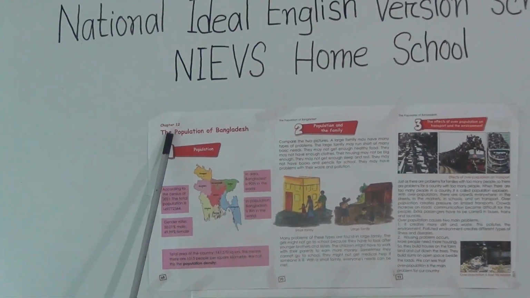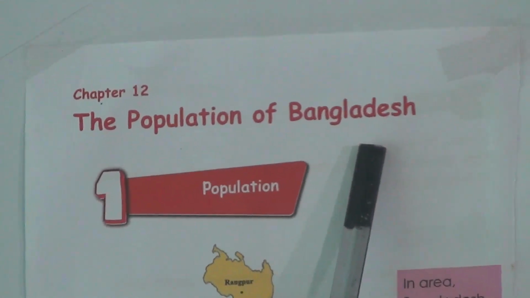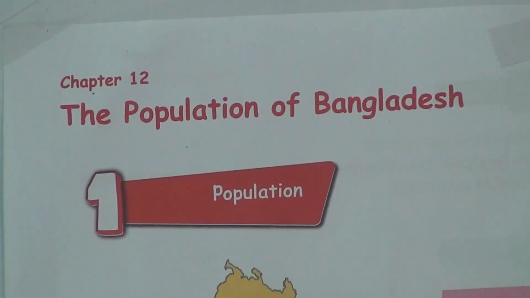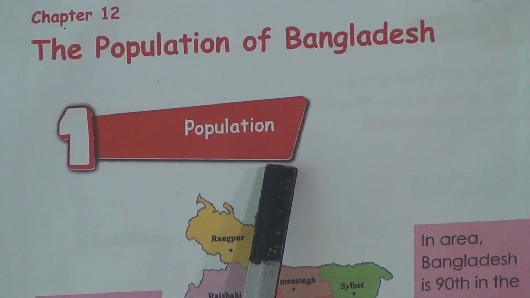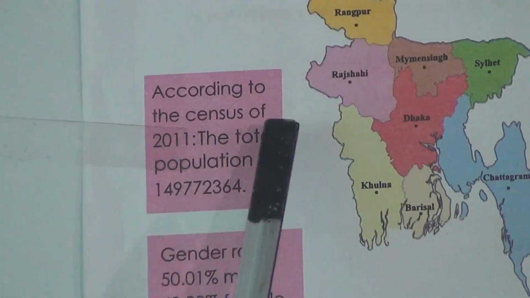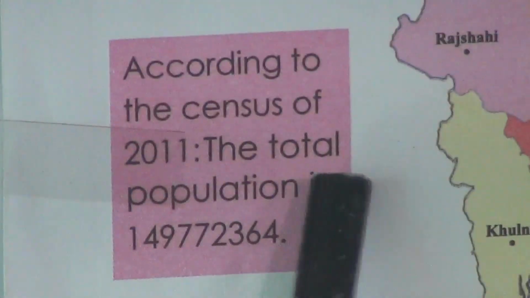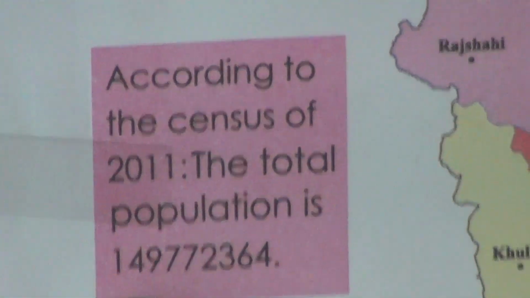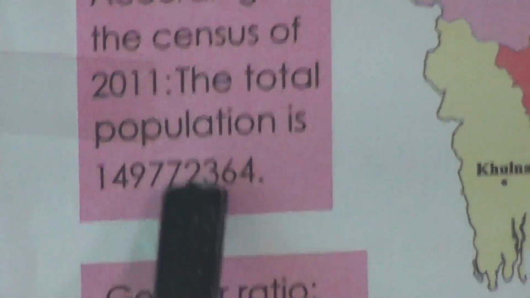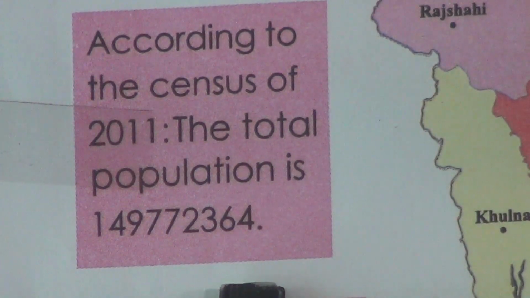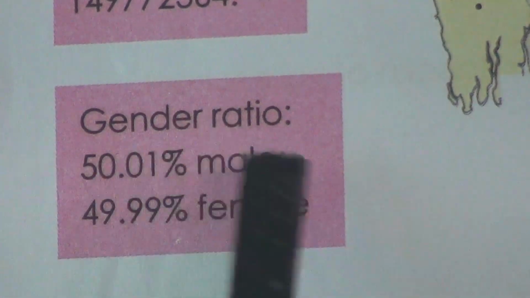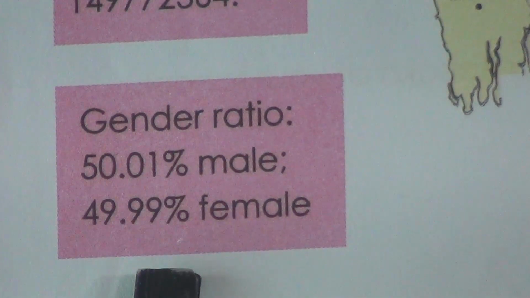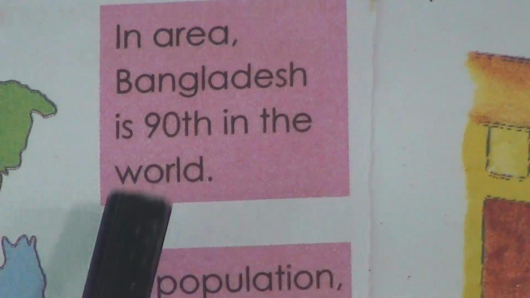Chapter 12. Name the population of Bangladesh. Here we'll find 3 lessons and we'll start our class with lesson 1, Name Population. According to the census of 2011, the total population is 14 crore 97 lakh 72,364. Gender ratio: 50.01% male, 49.99% female.